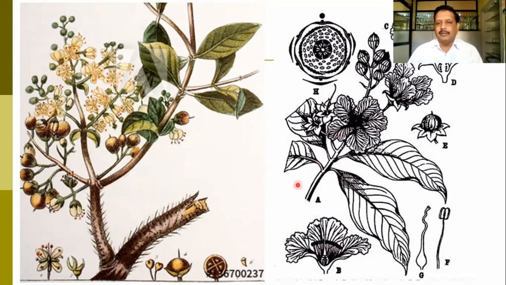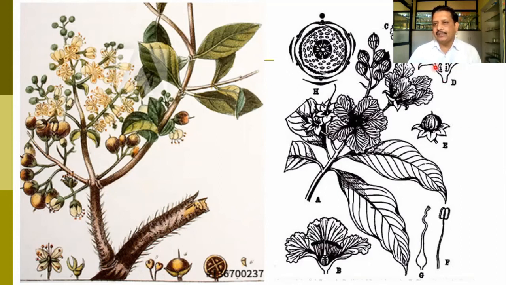So here the leaves are petaloid. It is the petiole, and petiole is there. When we talk about the flower, all the petals and sepals are normal, but petals are crumpled in nature, having the lines or markings on the petals. So here you can find that one single petal has been shown.